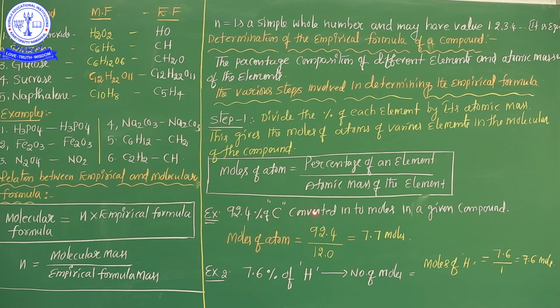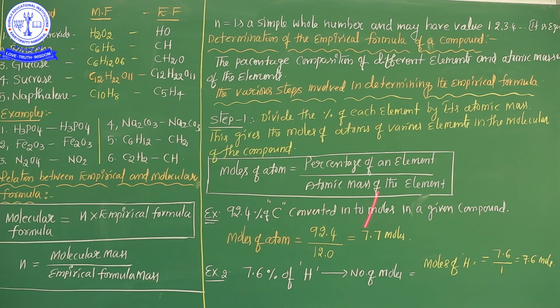92.4% of carbon converted into number of moles in a given compound. How to convert 92.4% of carbon into moles of atom? See, what is the formula? Percentage of an element, already given here as 92.4, upon the atomic mass of the element. What element is there here? Carbon. Carbon atomic mass is 12. So 92.4 by 12.